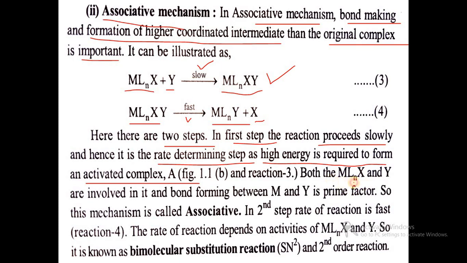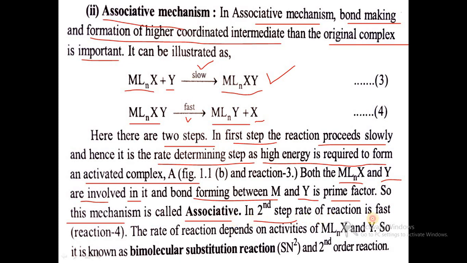Both MLnX and Y are involved in it, and bond forming between M and Y is the most important factor, that is, bond making is important. So this mechanism is called the associative reaction mechanism.